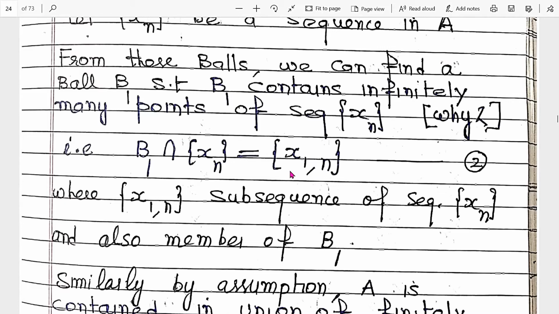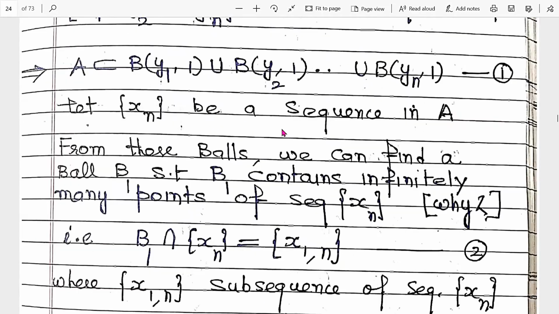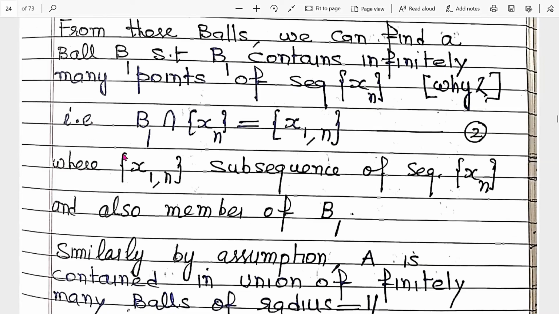And it belongs to ball B1. So x1n is a subsequence of the sequence xn and it is also a member of B1. It satisfies two conditions: one, it is a subsequence of xn; second, it belongs to B1. B1 is a ball with center any one of these points and radius 1. So this element belongs to that ball whose radius is 1.